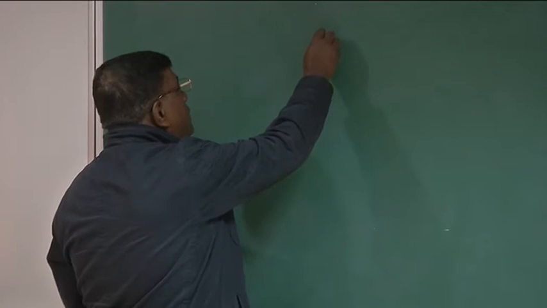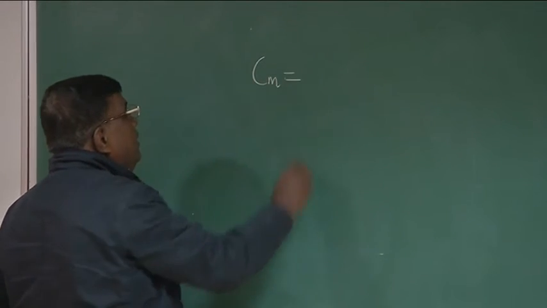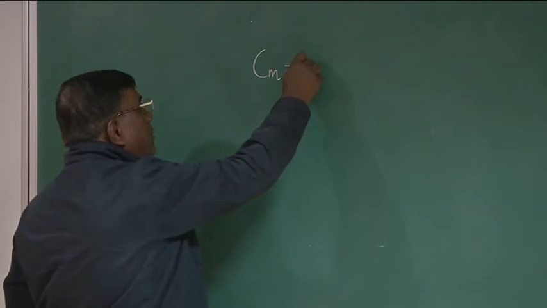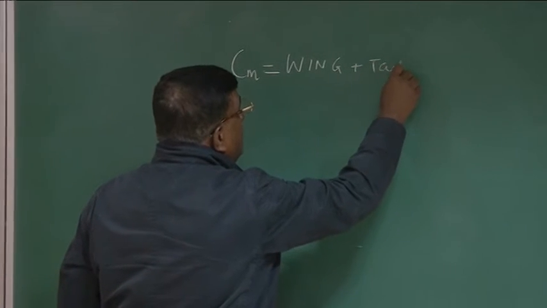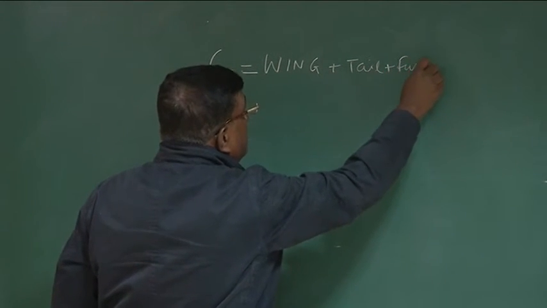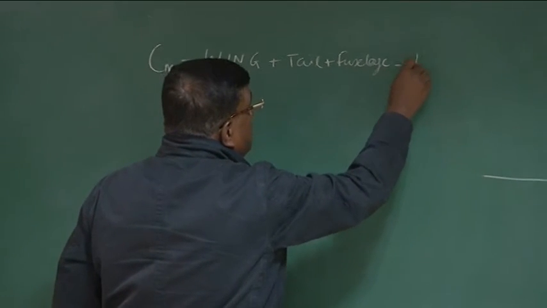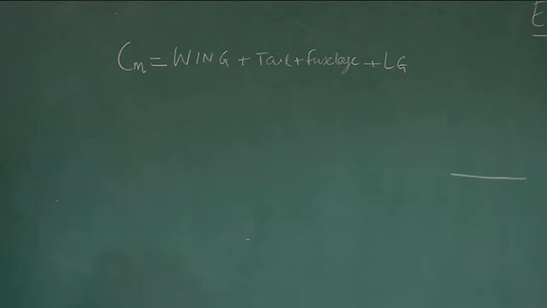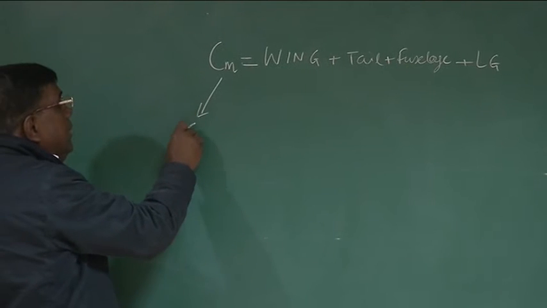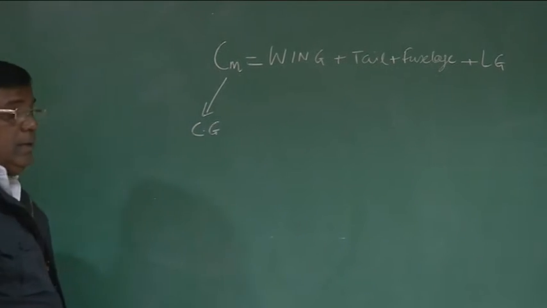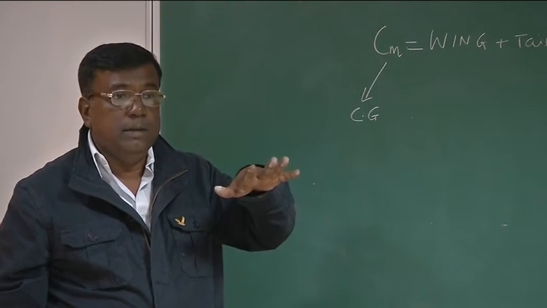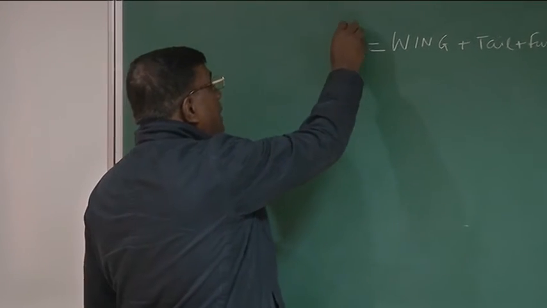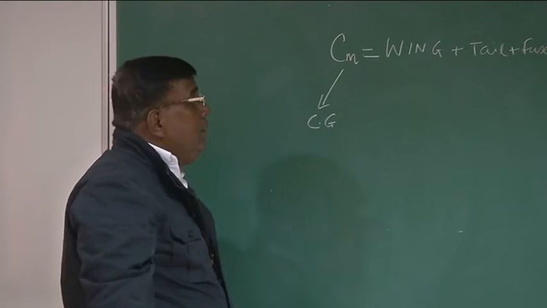You also know this Cm, whatever the pitching moment is coming, this contribution will come from wing, it could come from tail, it could come from fuselage, it could come from landing gear, right? Because all will generate forces and that will give moment. And this Cm, we should remember, is about center of gravity, because a body in free space will rotate about an axis passing through center of gravity, right? So all these Cm or the moments are about center of gravity of the airplane.